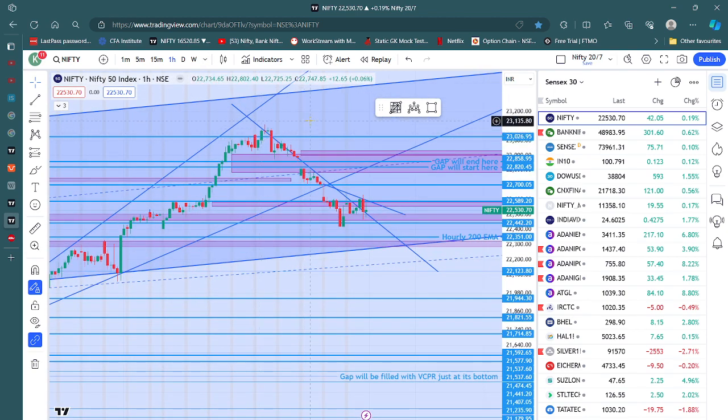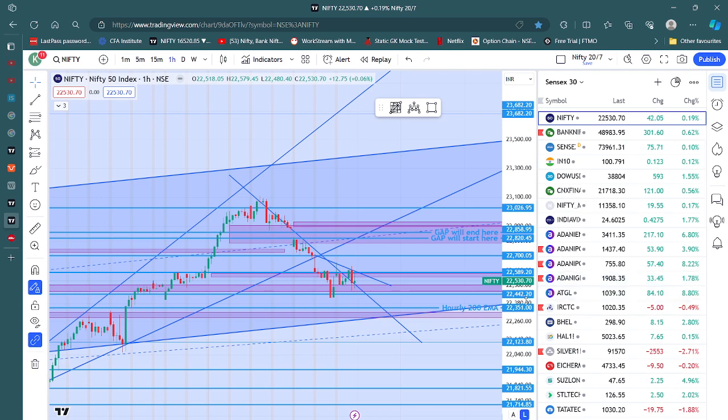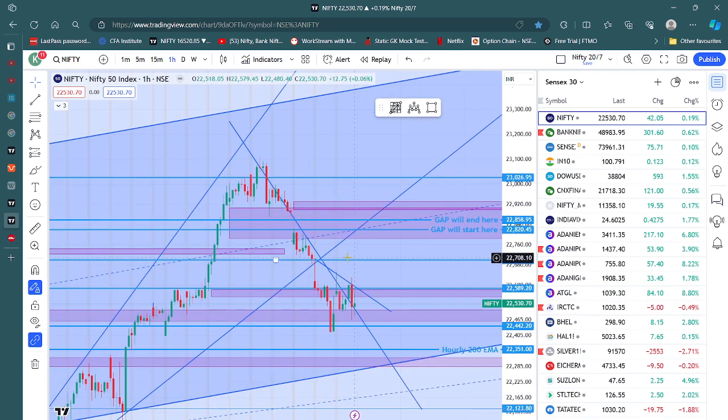If you just see on 30th of May, we have this structure. I actually marked these lines, this line was the pre-market line and this is the post-market line, after I was seeing that the market is going this way. You can see that there was a lot of volatility in the market. It went up till 22,646, and then it opened in here, then it went back in here, then it opened here. This is the candle which opened. This is the opening candle in the market, first hour, and then the market went here.